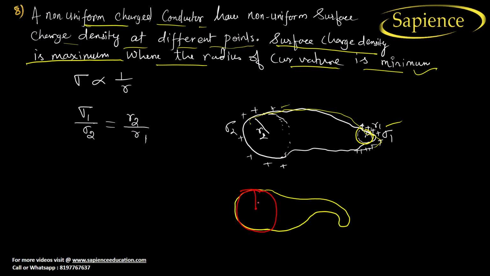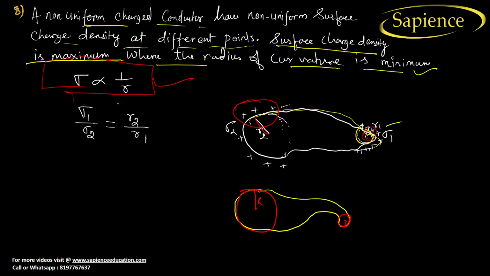So this will be the radius of curvature. Now at this other point, you can't draw the same circle here because its radius of curvature is small, so it will create a small circle like this. Since the radius of curvature is more, density is less. Radius of curvature is less, density is more. So the density will always be inversely proportional to the radius of curvature.